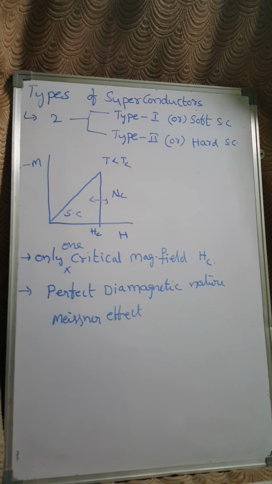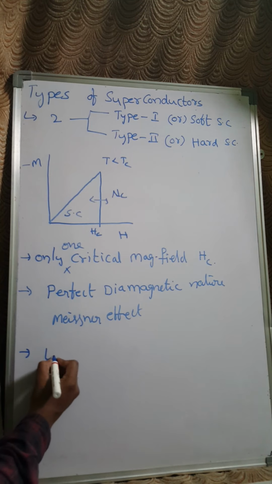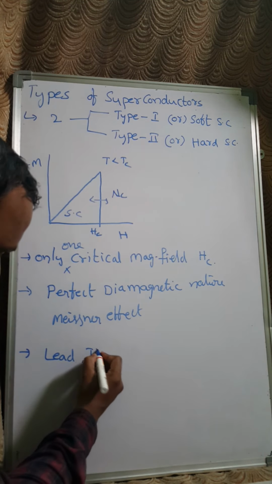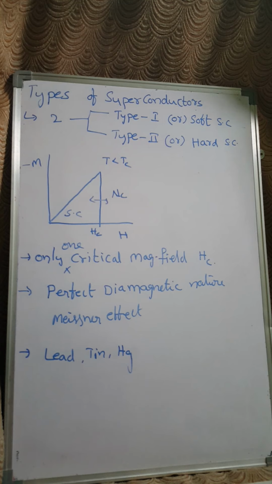Some examples of soft superconductors are lead, tin, and mercury. These are the examples for type 1 superconductors. Why are they called soft superconductors?